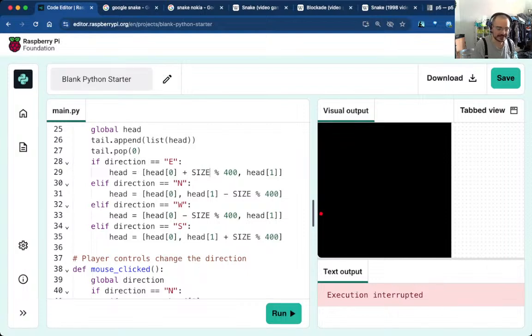Yeah, obviously, if I don't put brackets, we're going to have a little problem there.